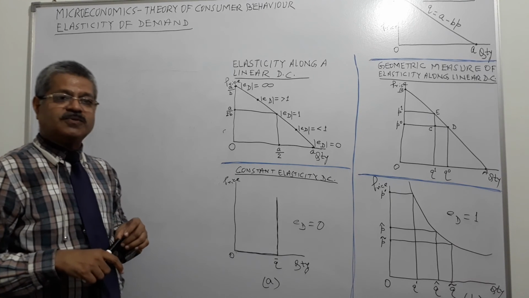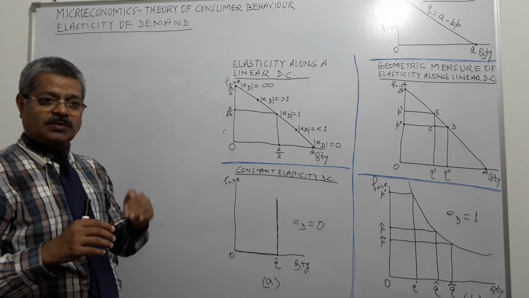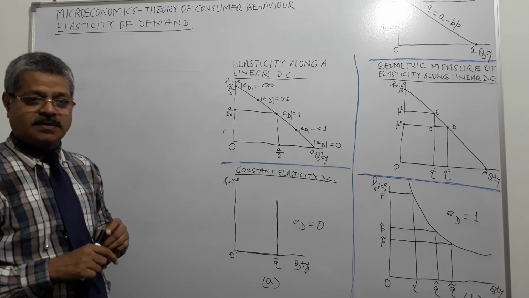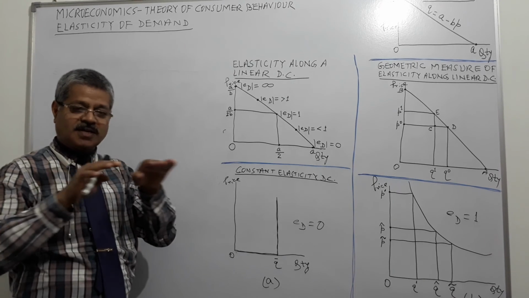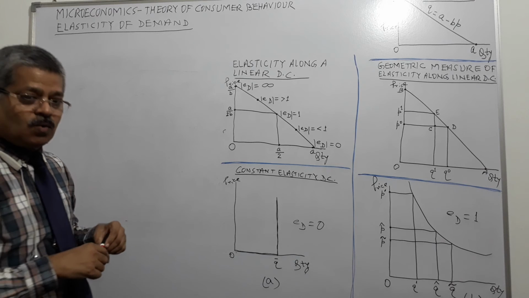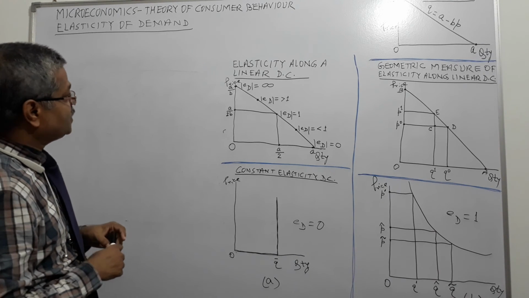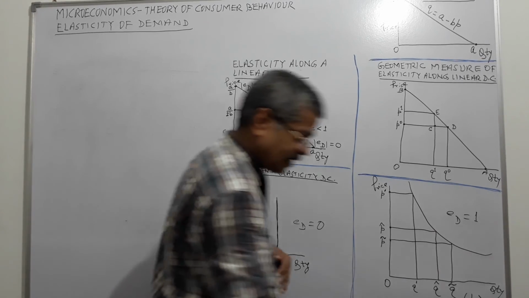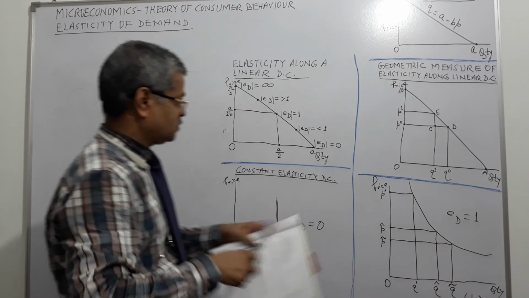And when the rate of change in demand is equal to the rate of change in price, then the change in expenditure will be zero. Zero means there will be no change in the expenditure. Right? Then rectangular hyperbola.